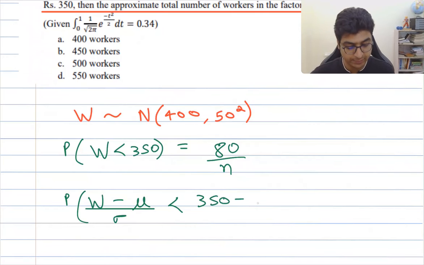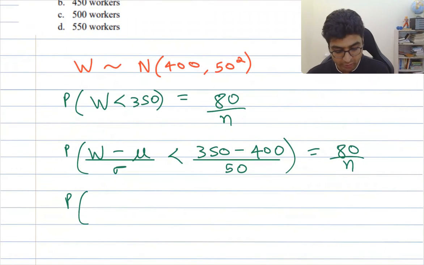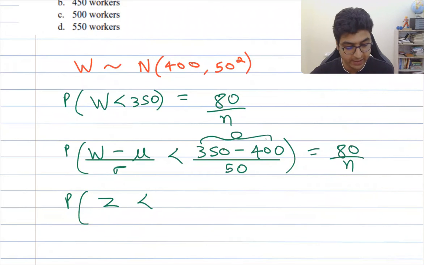So 350 minus mu, that's 400, by sigma, which is 50. This is equal to 80 by n. Okay? So now this is normalized, so I can write it to be z less than minus 50 divided by 50, which is minus 1. So this is equal to 80 by n.